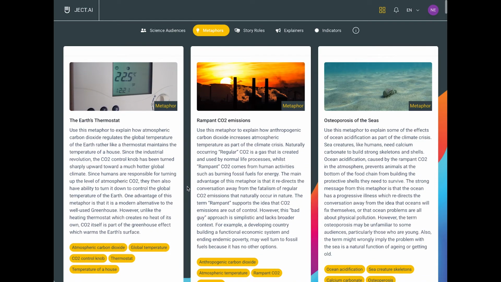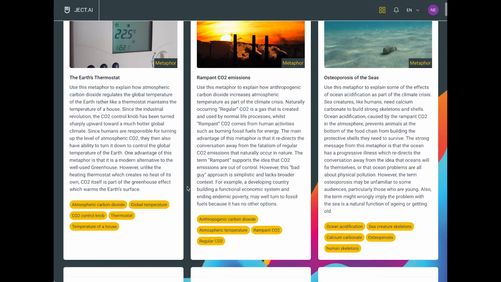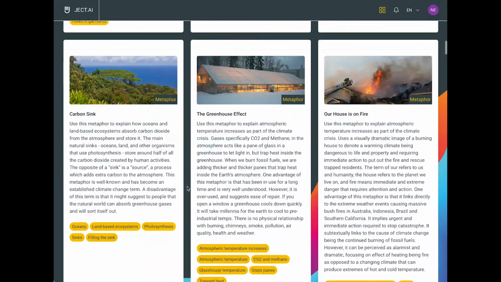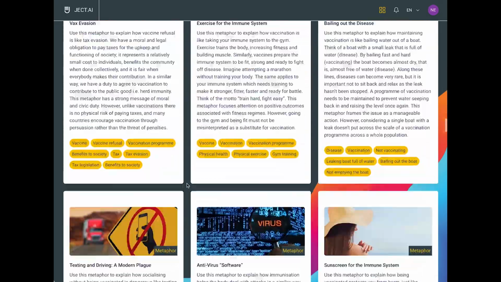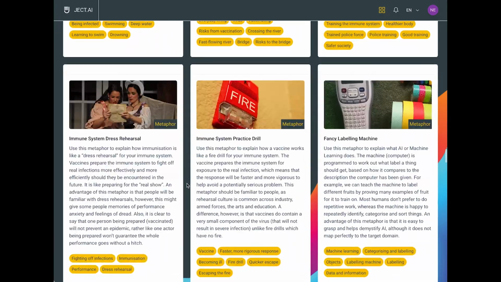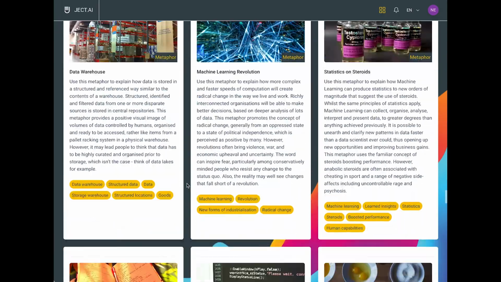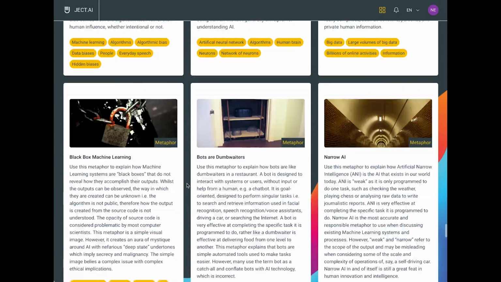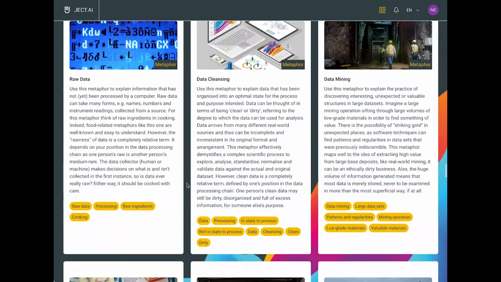Each of these metaphors has been identified as having been used as an effective communication aid for communicating either about vaccines or about the climate crisis or about the role of AI in society to a wider public. So each of these is a tried and tested metaphor for which you can learn and think creatively about how you wish to communicate your story.